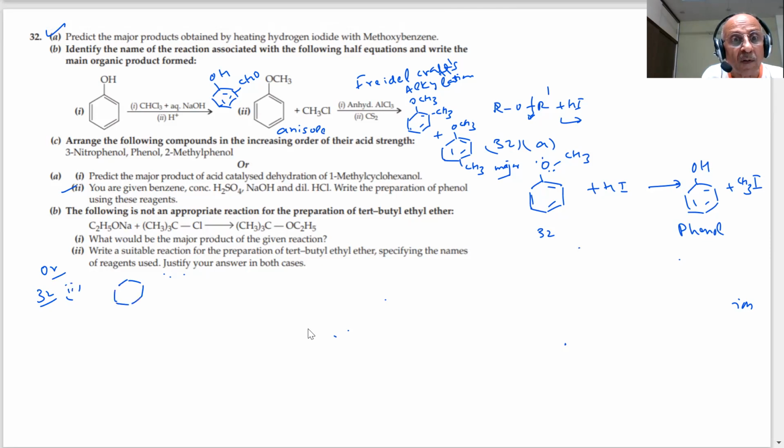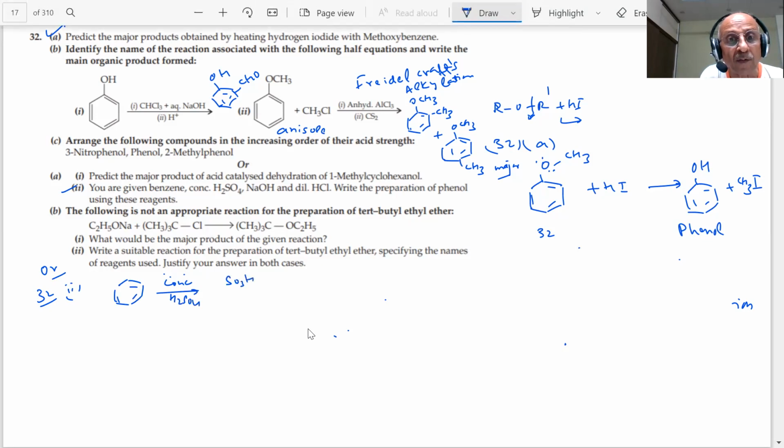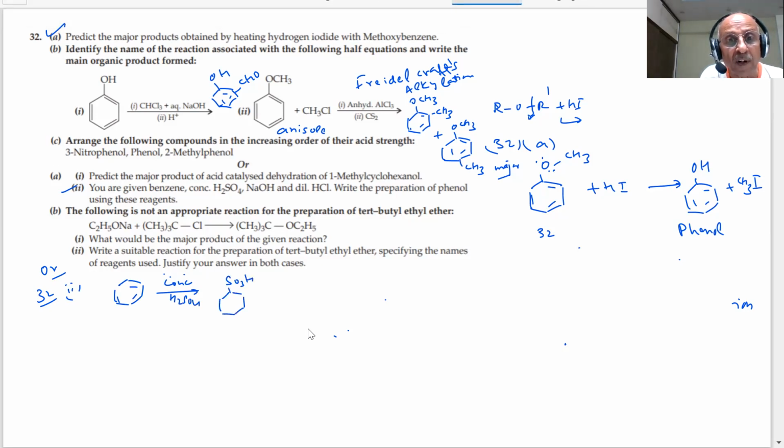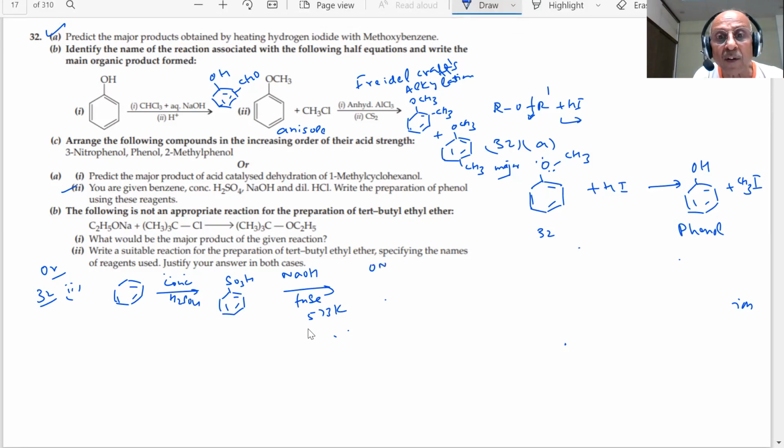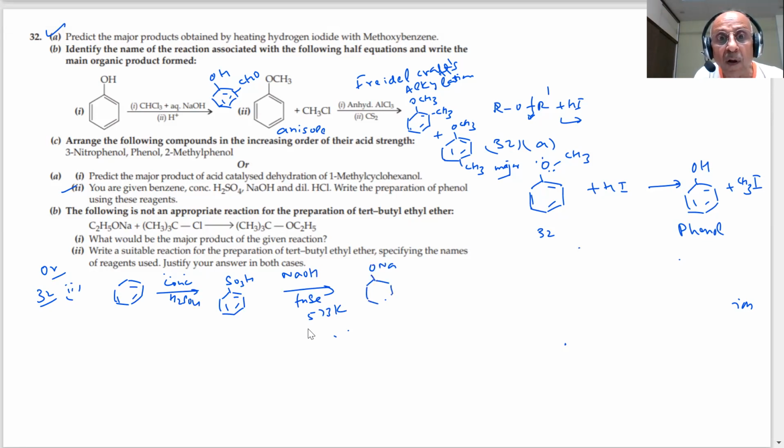Second part. Benzene. You are aware of how you prepare benzene sulfonic acid, students? Concentrated H2SO4, SO3H, benzene sulfonic acid, students. Important reaction. Then you fuse with NaOH. Then what do you get, students? This was at 573 Kelvin. You can compare NCERT, students. And you are given HCl. Then you will get phenol.